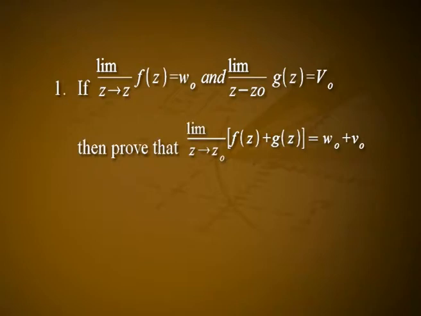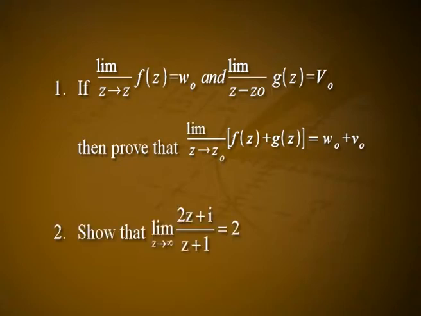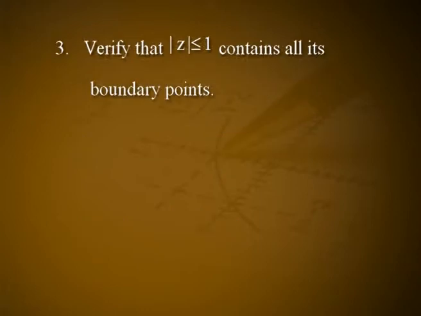If the limit as z tends to z0 of f(z) is equal to w0 and the limit as z tends to z0 of g(z) is equal to v0, then prove that the limit as z tends to z0 of f(z) + g(z) is equal to w0 + v0. Second question, show that the limit as z tends to infinity of (2z + i)/(z + 1) is equal to 2. Third question, verify that the set |z| ≤ 1 contains all its boundary points.